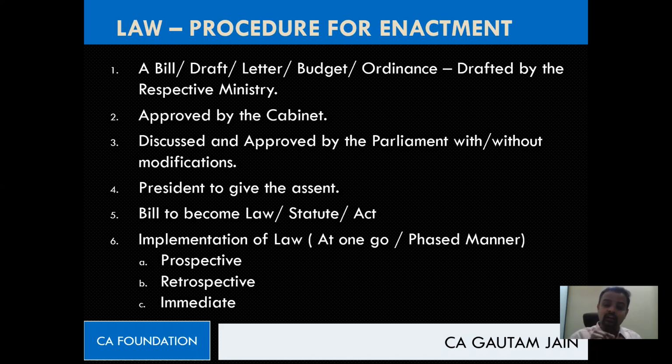It has to be done very, very rarely. Only when it is required in public interest are they supposed to implement the law retrospectively, not always. Generally, the law will be implemented from a prospective date, from a future date. And then I can say rarely is immediate and very rarely is retrospective.